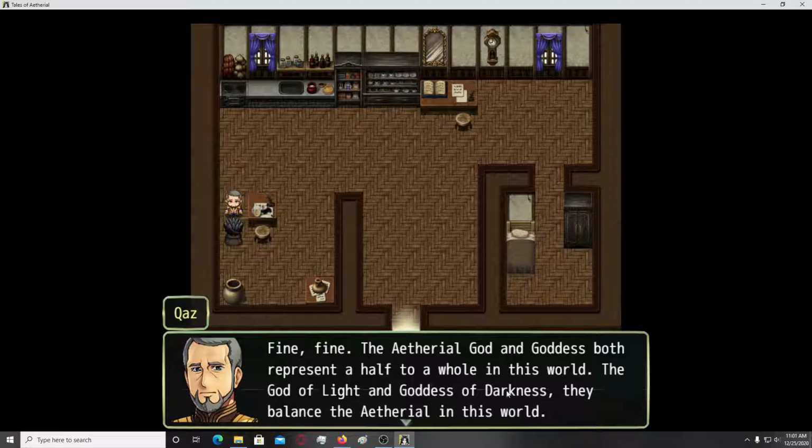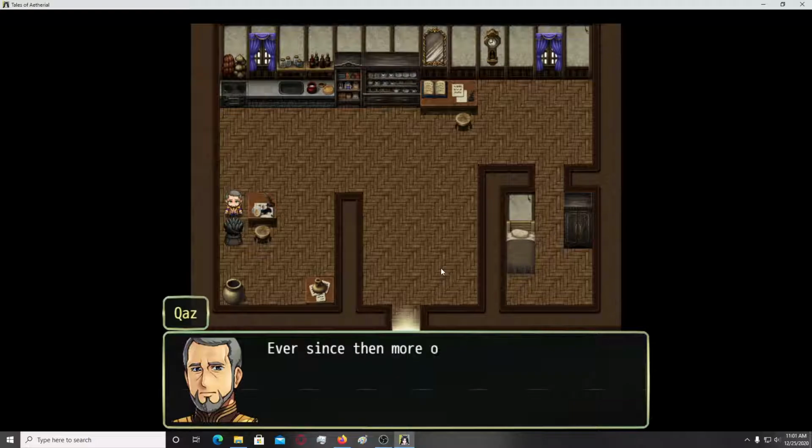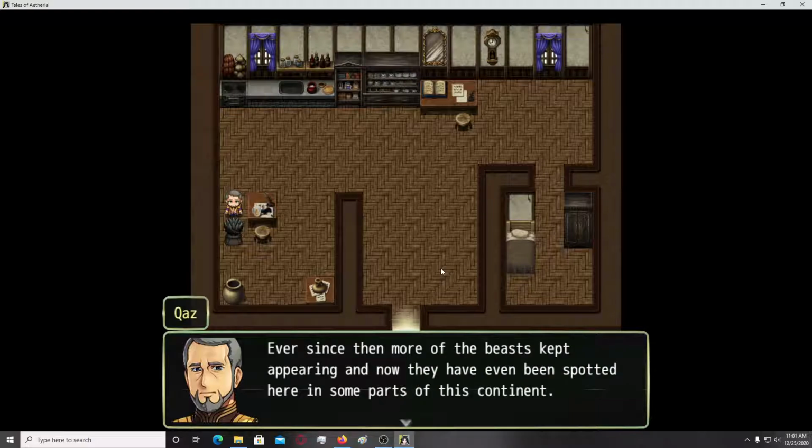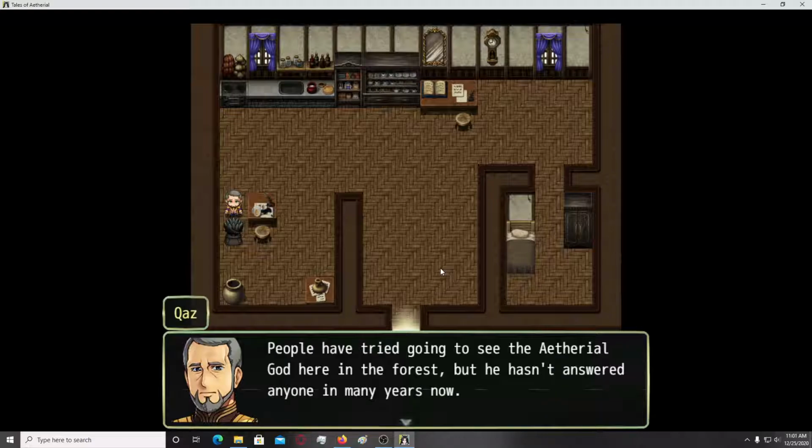The god of light and the goddess of darkness, they balance the ethereal in this world, okay? Except a long while back the goddess took over the Eldian castle in the northern continent of Eld and created the chaos beasts. Ever since then, more of the beasts kept appearing, and now they have even been spotted here in some parts of this continent. People have tried going to see the ethereal god here in the forest, but he hasn't answered anyone in many years now.